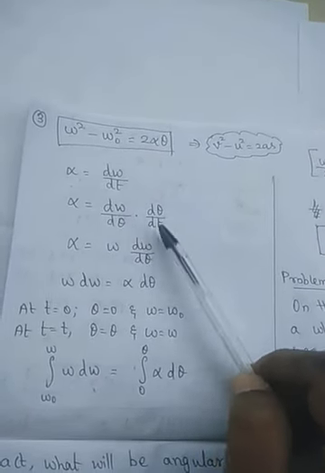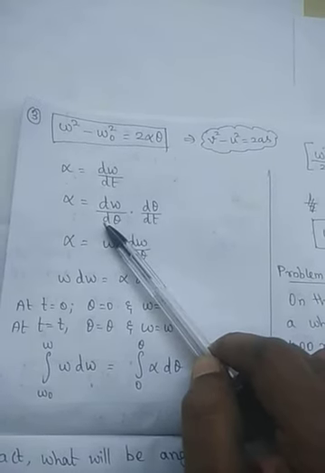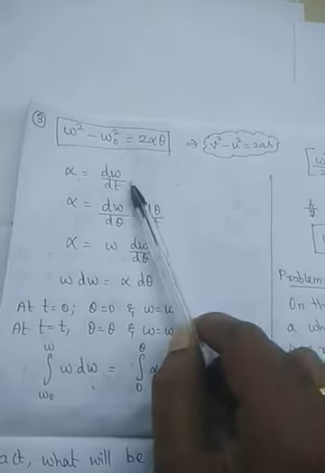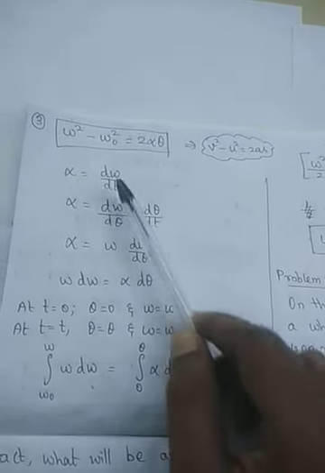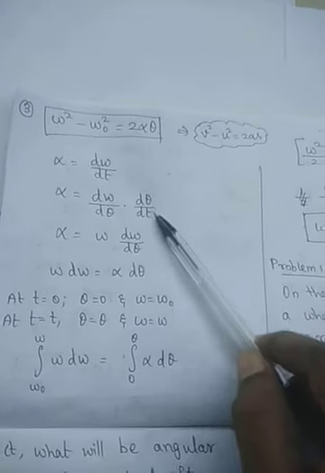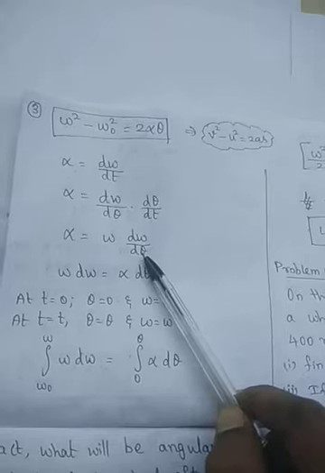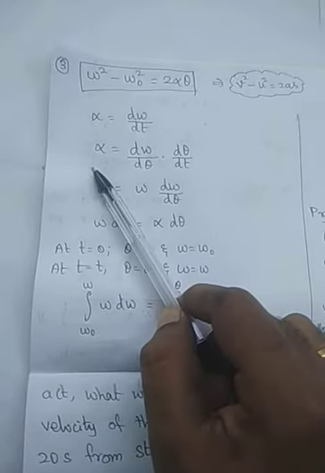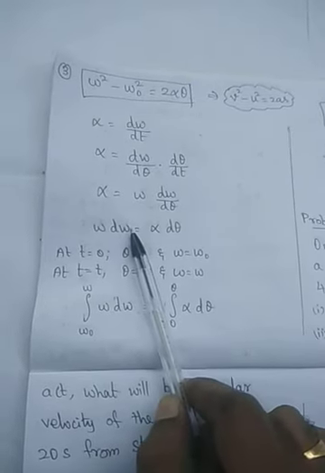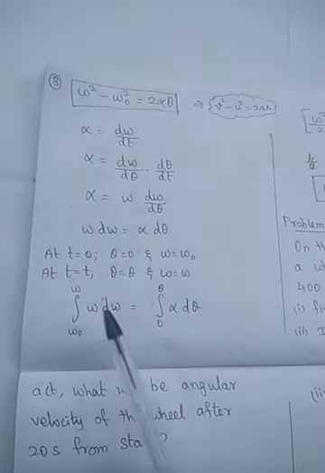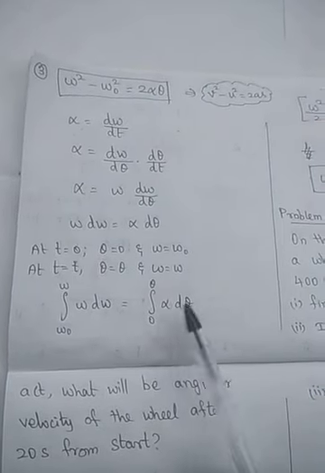If you multiply and divide by d theta, the equation never changes. So d omega by dt, the d theta gets cancelled, again we get d omega by dt. But d theta by dt is equal to omega, so bringing d theta here, alpha d theta is equal to omega d omega. So integrating, we get integration of omega d omega equal to integration of alpha d theta.